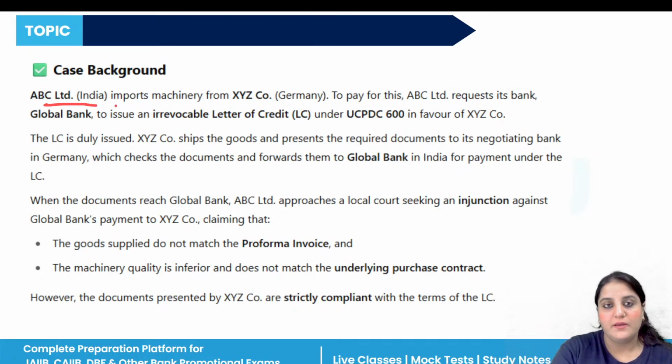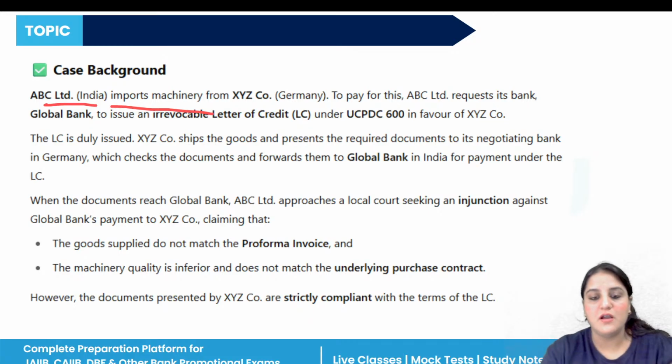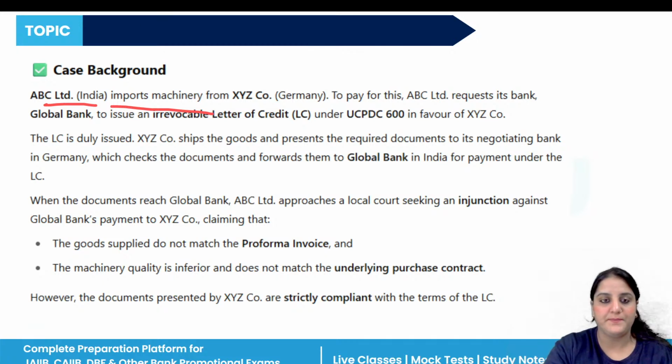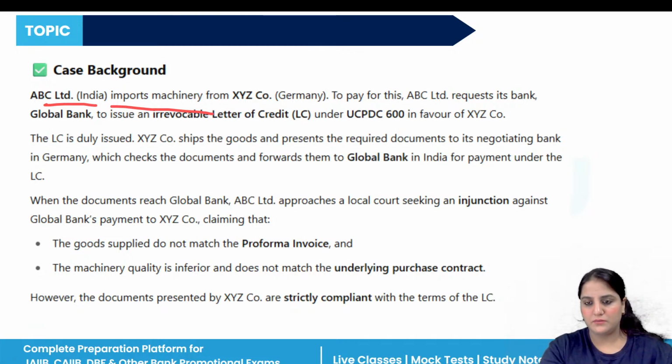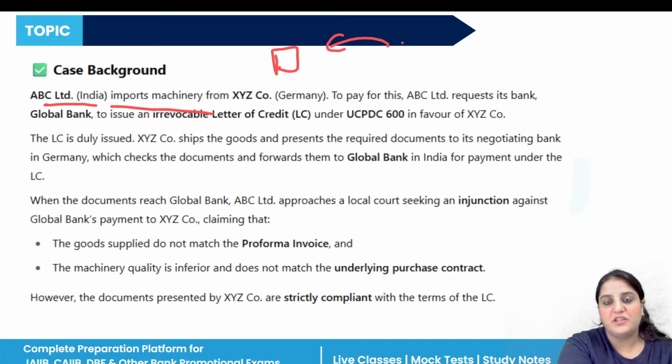ABC imports. Let's understand the things first. Here ABC Limited imports machinery from the XYZ company, which is in Germany.